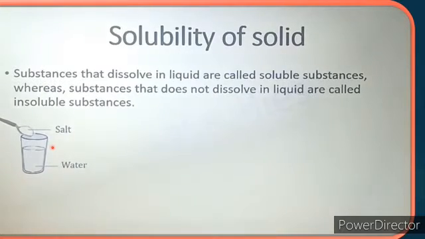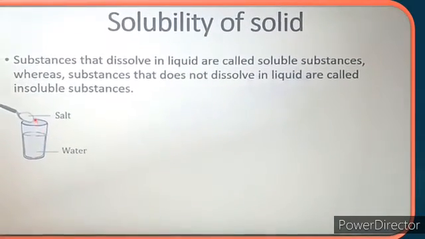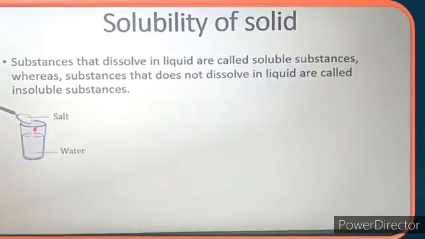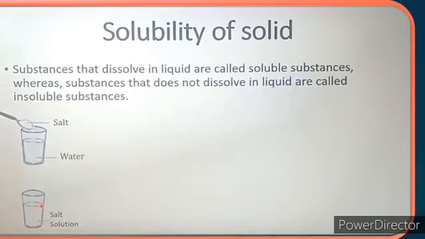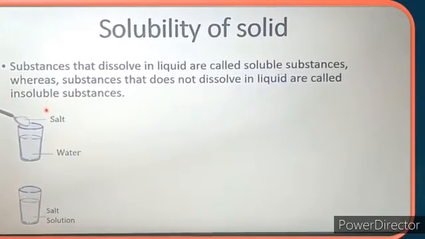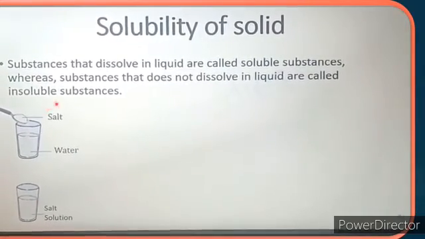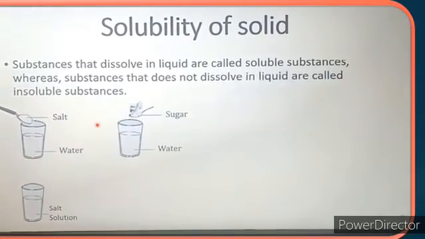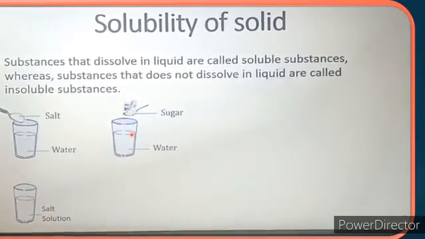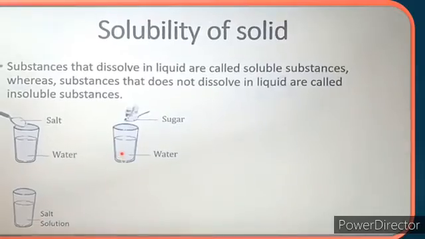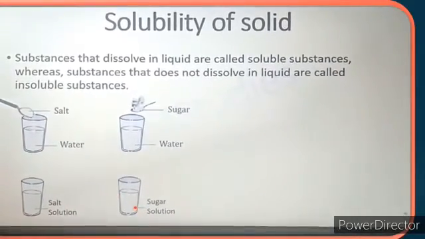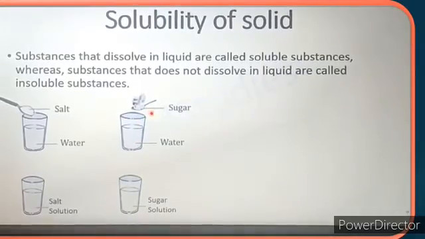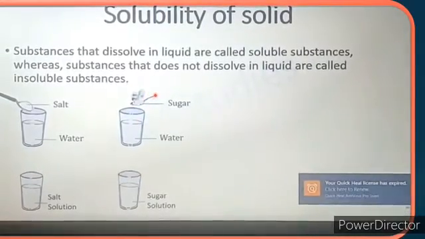Students, here we have an example. We have salt. If we add salt to water, we get a salt solution. Then salt is a soluble substance. We have another example here. If we add sugar to water, we get a sugar solution. Students, this sugar is a soluble substance.